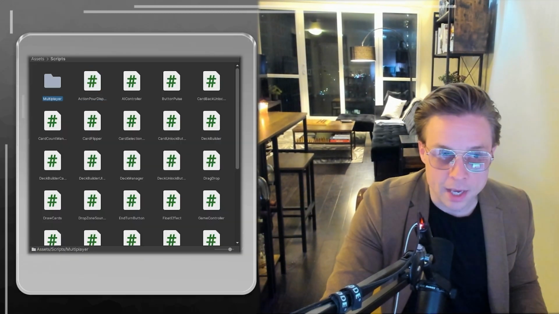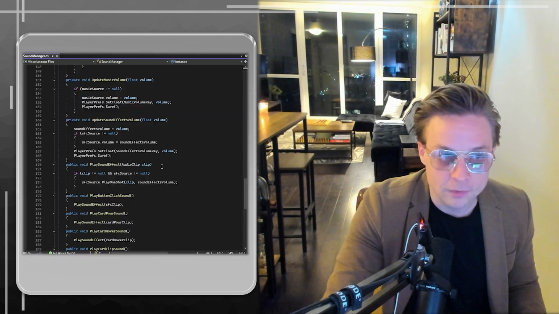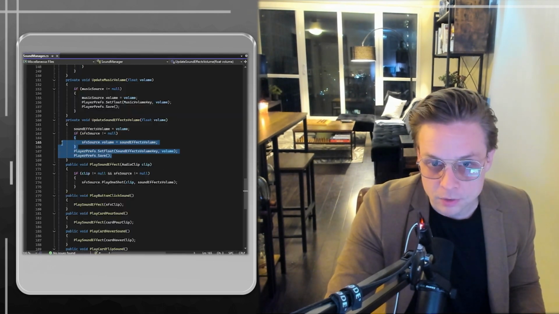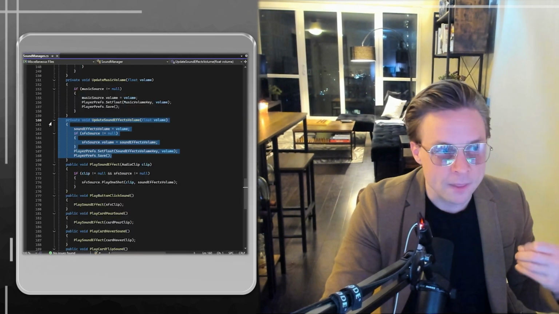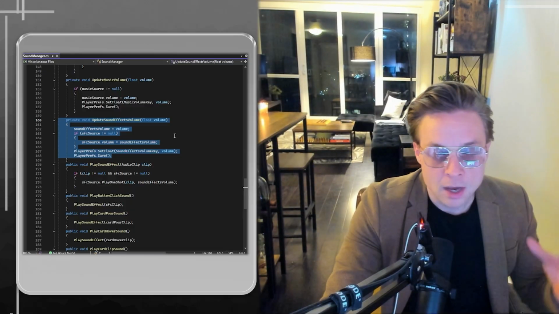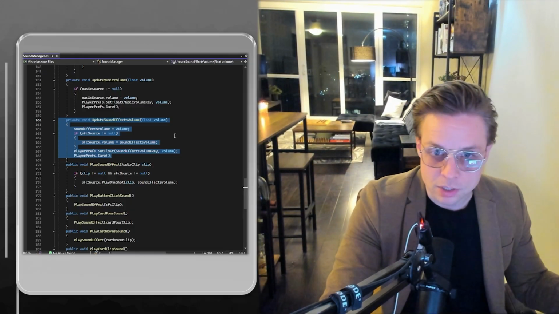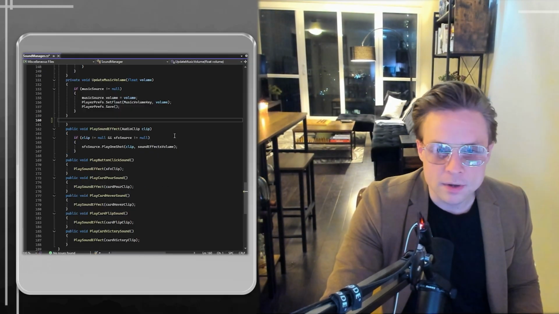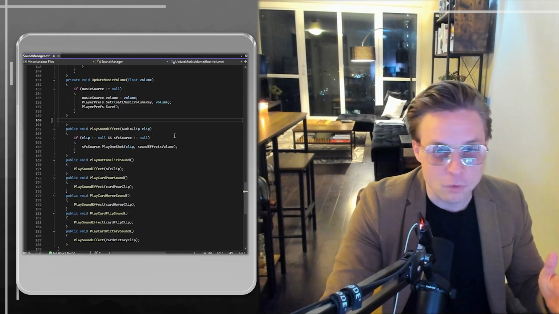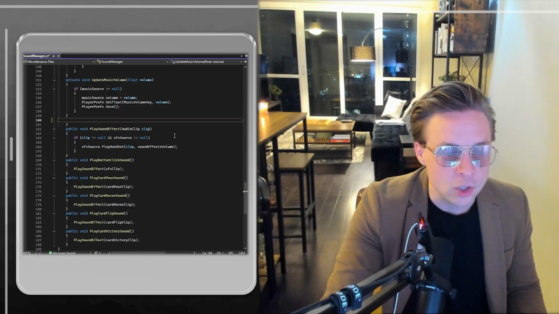Now, occasionally your language model, particularly when it's running low on tokens or bandwidth, will only give you a portion of the script. It'll give you a method or a section of the code. This, in principle, is still the same. You're just going to be copy-pasting that section and updating that section of your code in Unity. The important thing here, though, is just make sure that you're copy-pasting it over correctly. And to be honest, when you're new, you're probably not going to be very good at that.